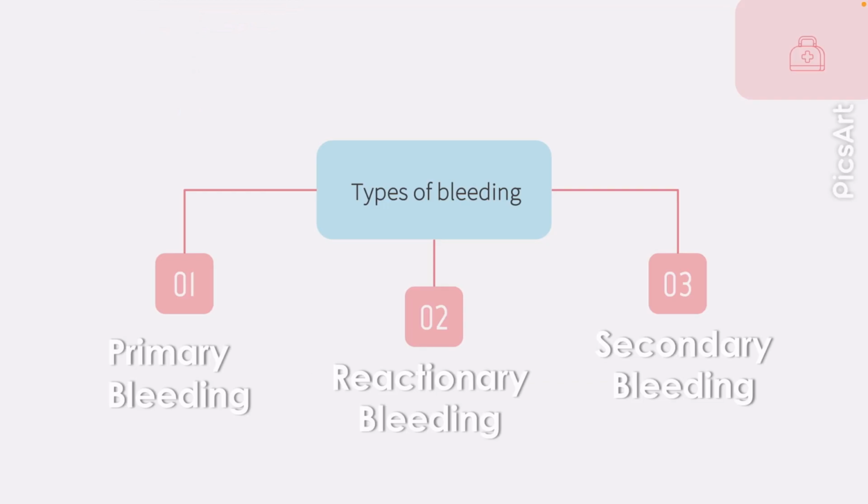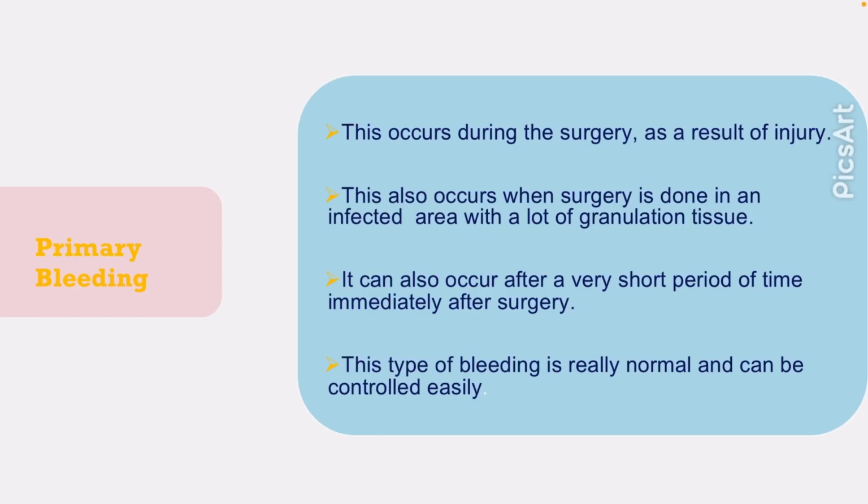The types of bleeding: primary bleeding, reactionary bleeding, and secondary bleeding. We start with primary bleeding. This occurs during the surgery as a result of injury like cutting or laceration of an artery. This also occurs when the surgery is done in an infected area with a lot of granulation tissue. It can also occur after a very short period of time, immediately after the surgery. This type of bleeding is normal and can be controlled easily.